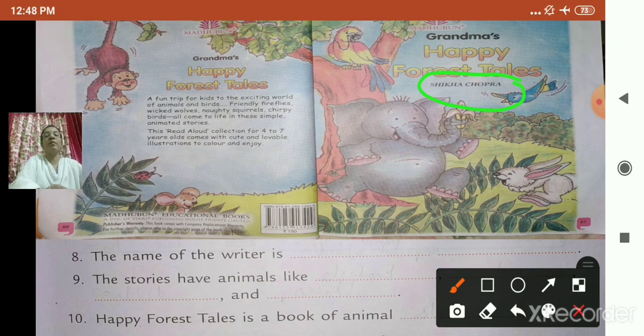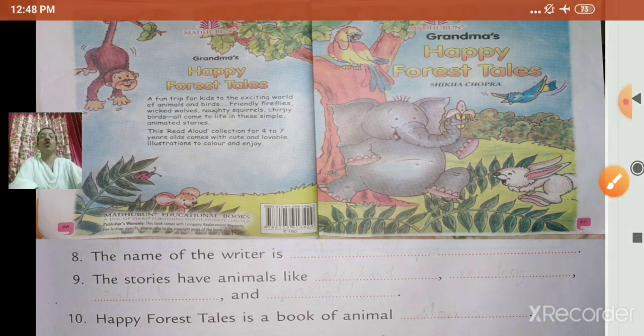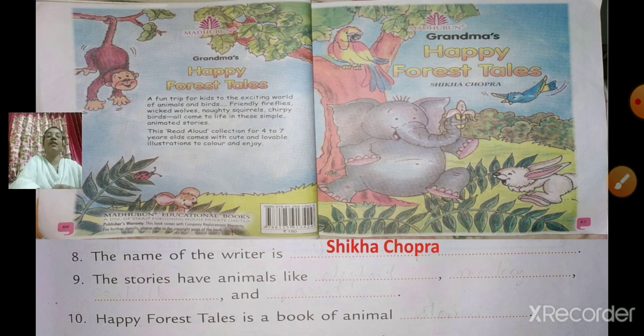Shikha Chopra. So, Shikha Chopra is the writer of this book. Shikha Chopra has written this book or the stories. The name of the writer is Shikha Chopra.